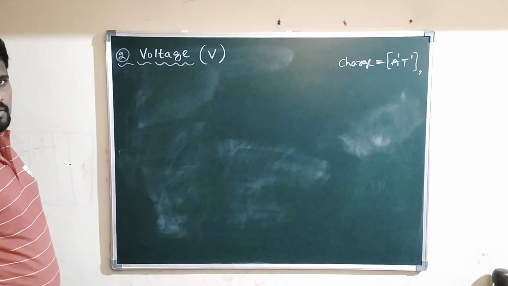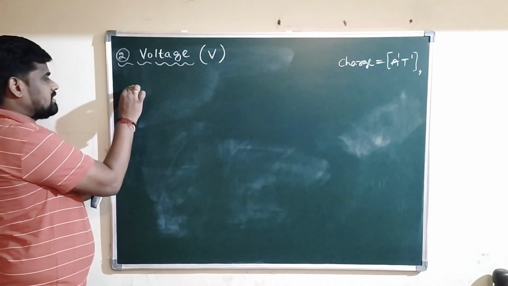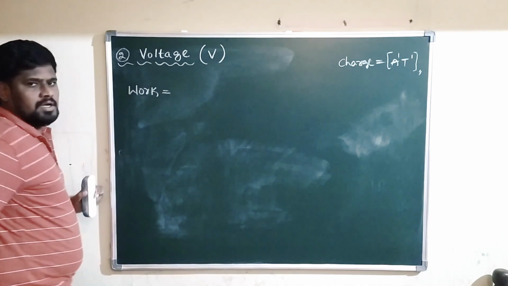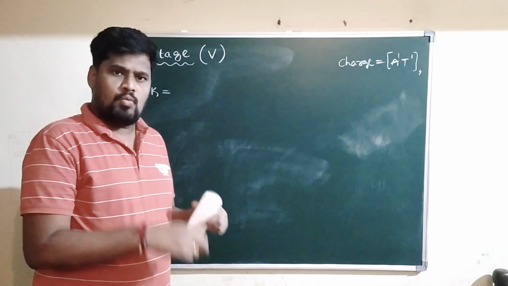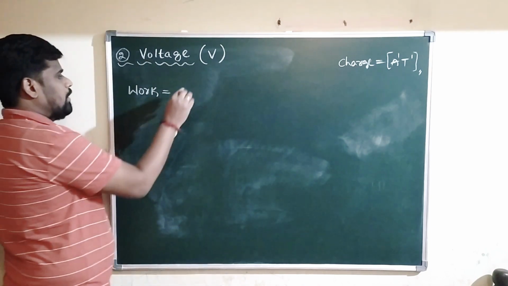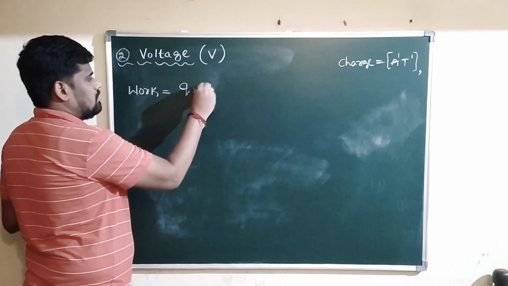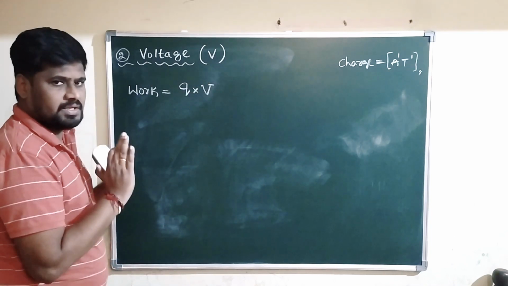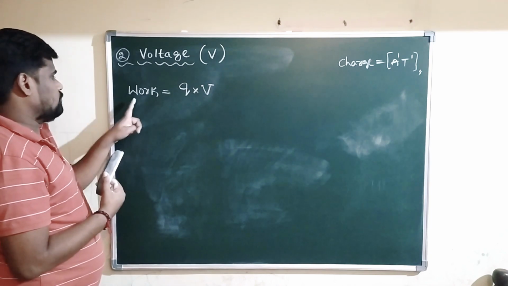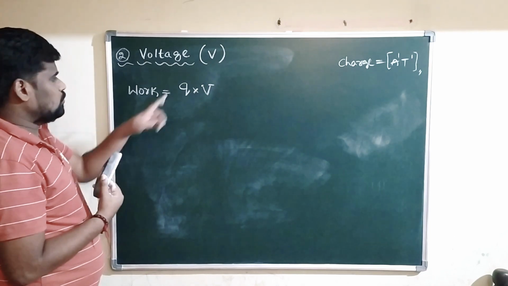The formula for voltage: in general, work done in electricity, when the charge displaces from one point to another point, is generally given by Q into V. Whenever you are dealing with electricity, work done by the charge is generally calculated by using the formula work equals Q into V. What is Q?